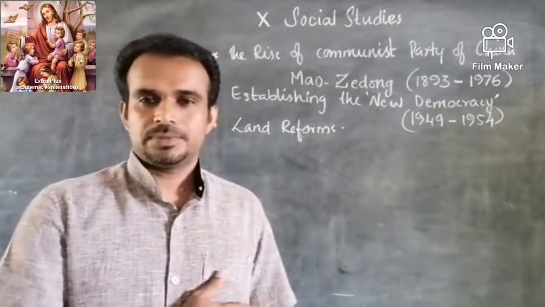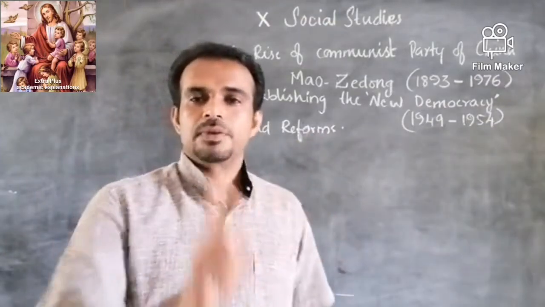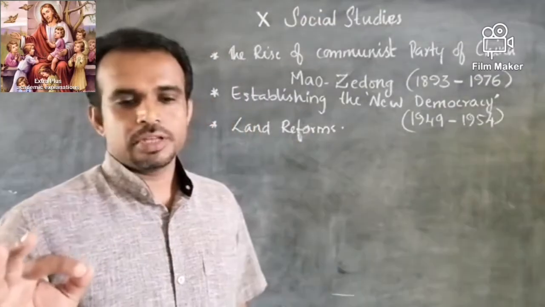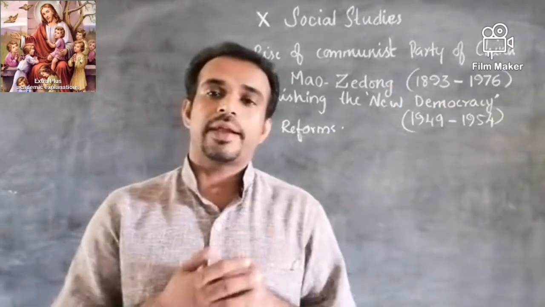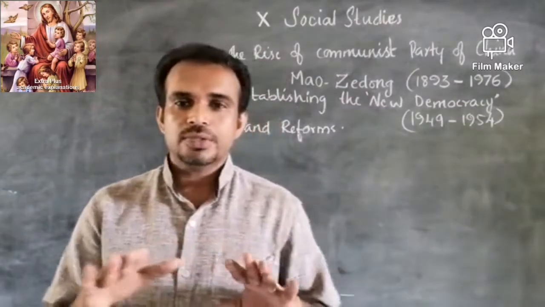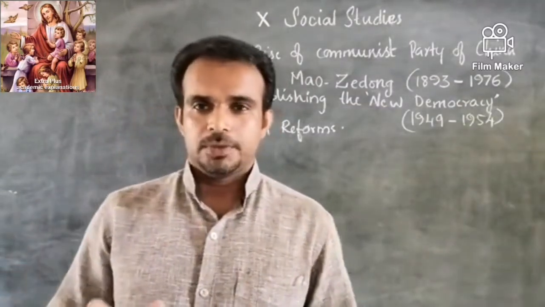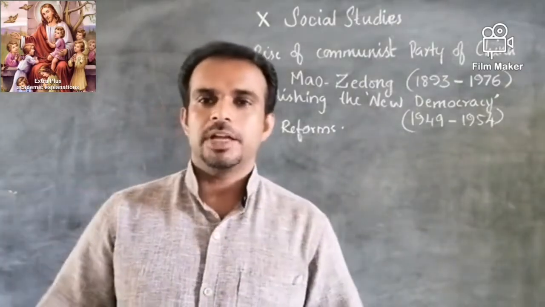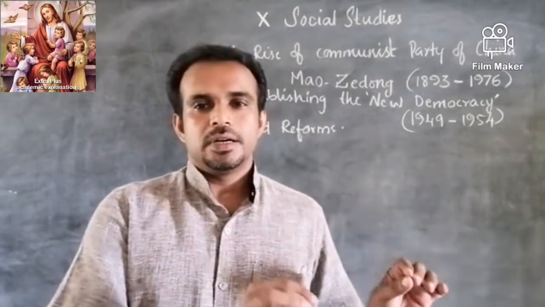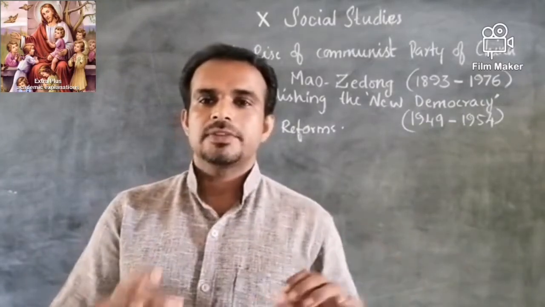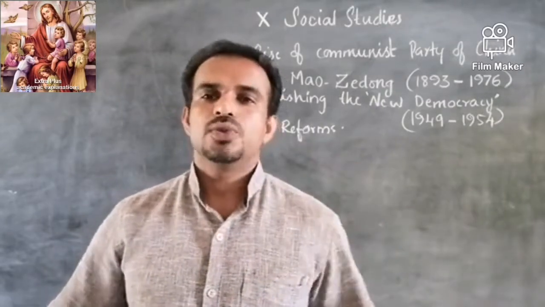Then divorce, and equal opportunities were given for men and women. And again, about the marriage contracts, there was a system that people used to sell their marriage contracts. So all those kinds of anti-social activities were stopped, or at least promised to be stopped, by Mao Zedong. So automatically the people, especially the poor peasants and the women, supported the Chinese Communist Party and this Mao Zedong.